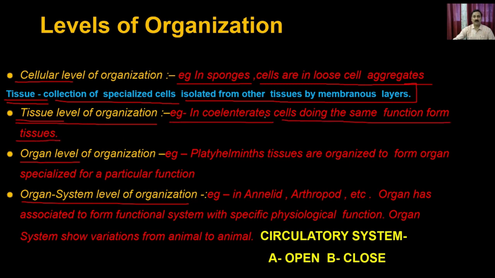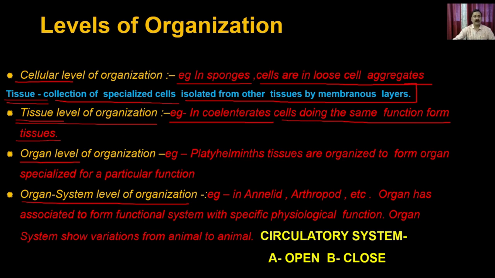So in coelenterates, you have different sets of cells which come together and are separated from other sets of cells by a membranous layer, and those cells do some dedicated function. For example, some cells might be involved in breathing, some in reproduction, some in feeding, and some in detoxification, like secretion and excretion. But this is tissue level organization.